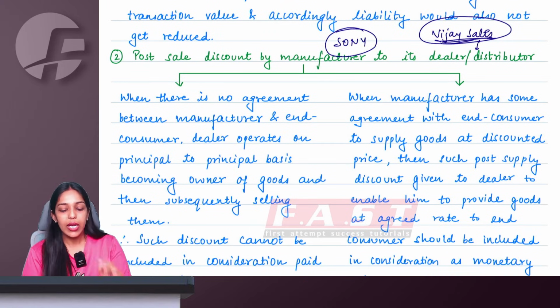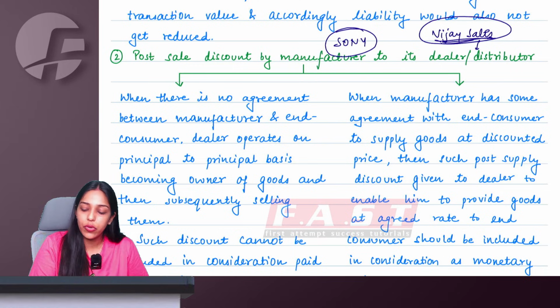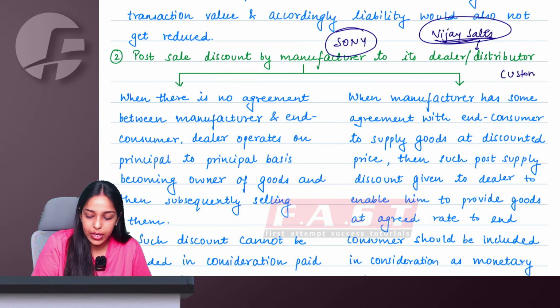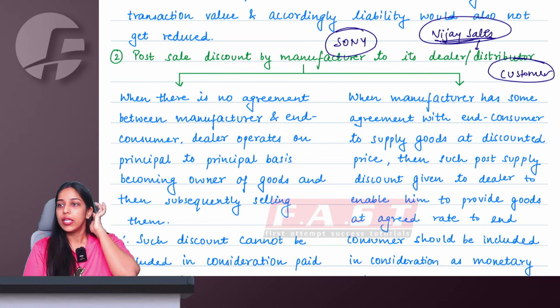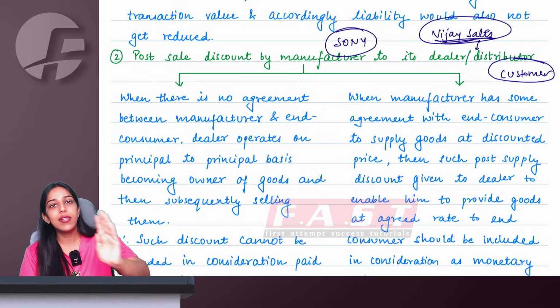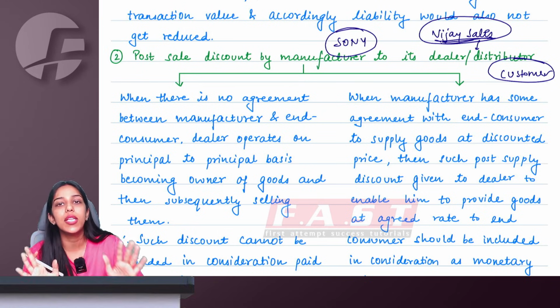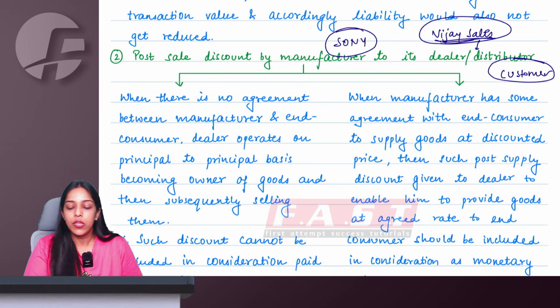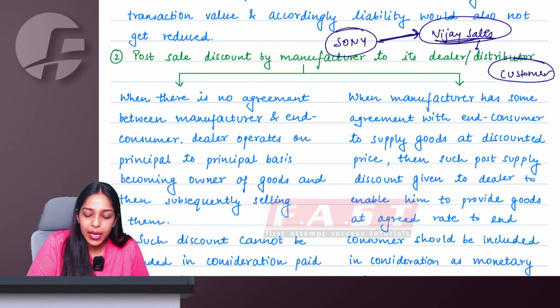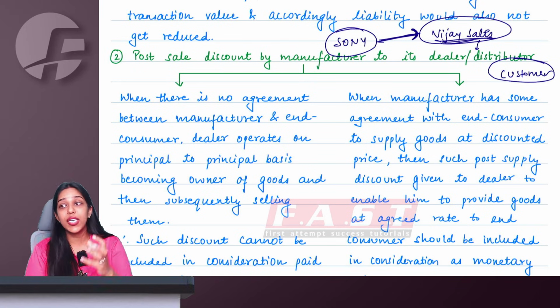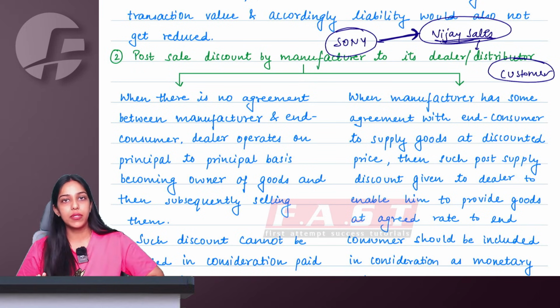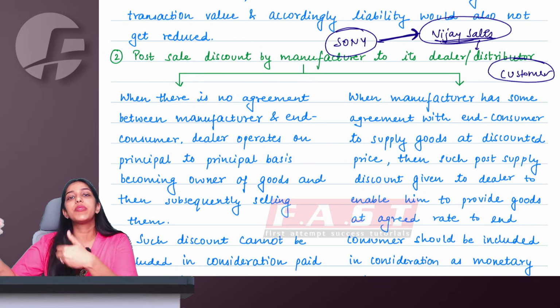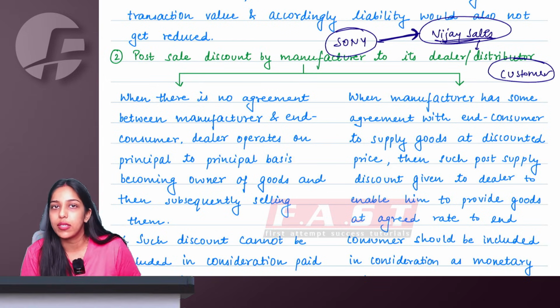Now Vijay Sales is going to sell it to the customer, right ma'am? So if Sony is not having any contract with this customer, Sony has not promised anything to the customer, Sony is purely supplying the items to Vijay Sales. Vijay Sales purchases them, becomes the owner, and then subsequently sells these items to the customers.